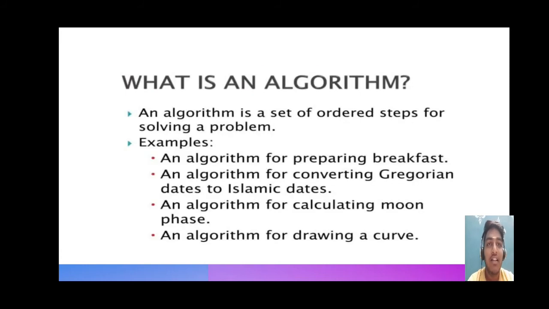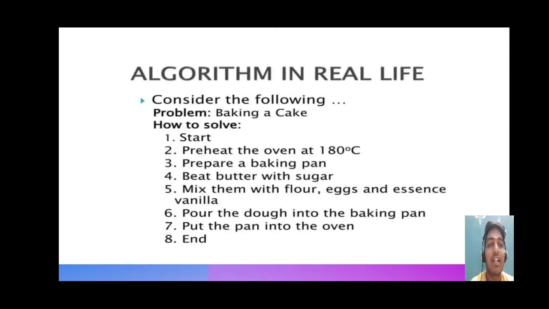First, what is an algorithm? An algorithm is the set of steps for solving any problem. It makes it easier to write a program. Examples of algorithms are preparing breakfast, calculating the moon phase, drawing a curve, etc. And consider an algorithm in our real life, for problems like baking a cake.